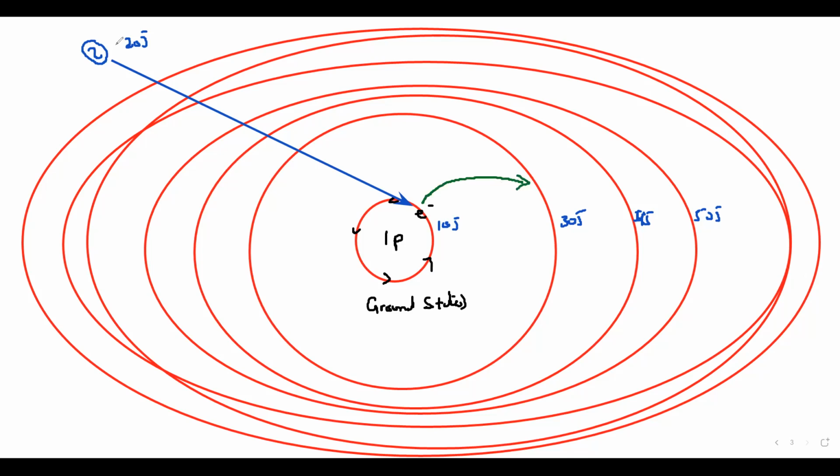So if the energy of the photon is 20 joules, which is equivalent to the difference in energy of the two shells, the electron jumps from the lower shell to the higher shell, and this electron will now be in the higher shell. But because the electron does not belong to this shell, it will move in this shell for some time, and after some time the electron jumps back to the original shell it belongs to.